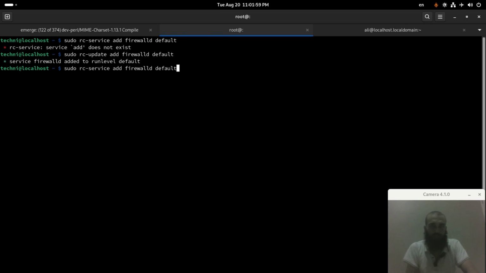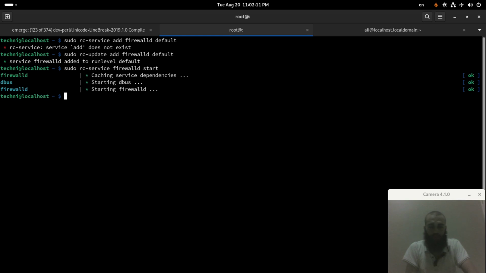And then for rc-service we simply use it to start the firewall right away, which should be executed like this. Okay, the next thing is we check sudo firewall-cmd --list-all.